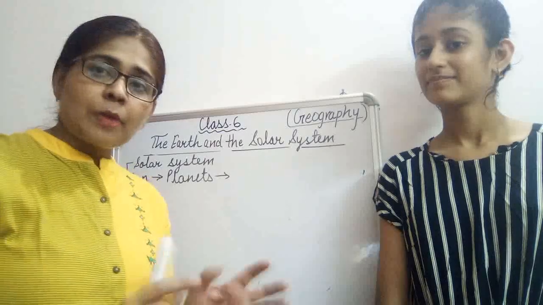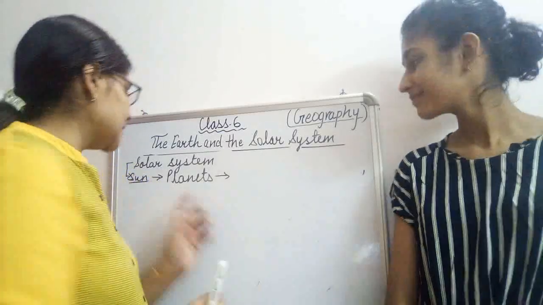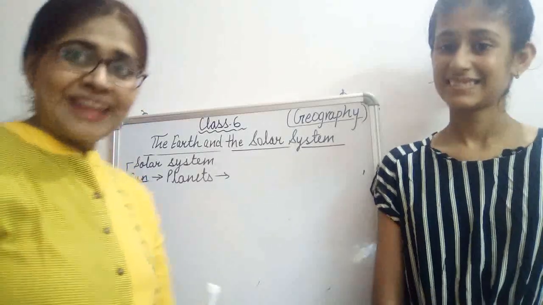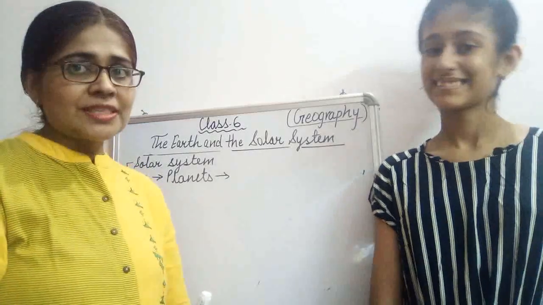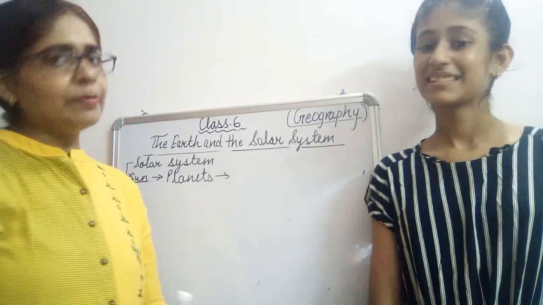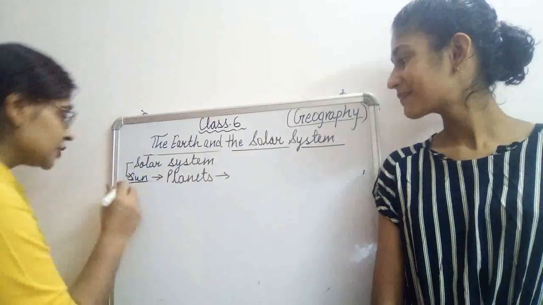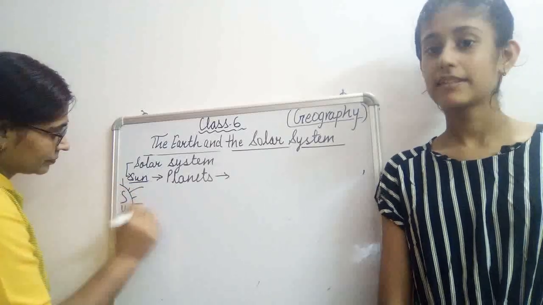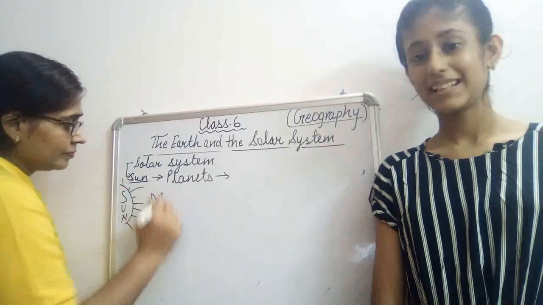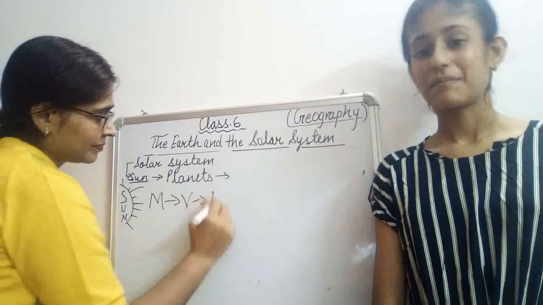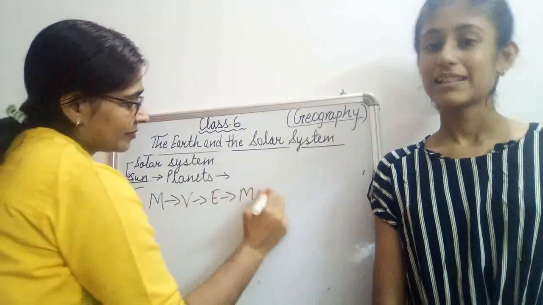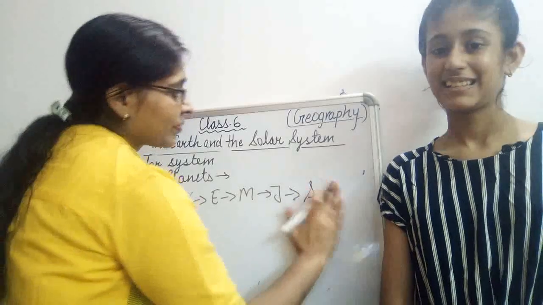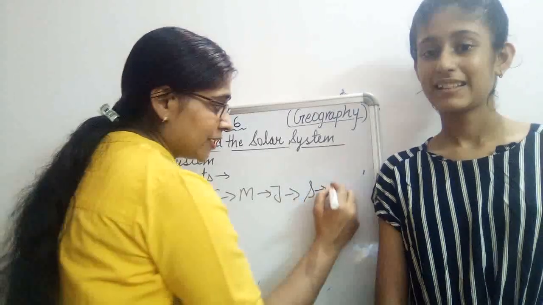This was about the sun. Now we will discuss the planets. You all know we have 8 planets. Those are part of the solar system. Can you tell us the names of the 8 planets according to the distance from the sun? Yes, there are 8 planets: Mercury, Venus, Earth, Mars, Jupiter, Saturn, Uranus and Neptune. Very good.